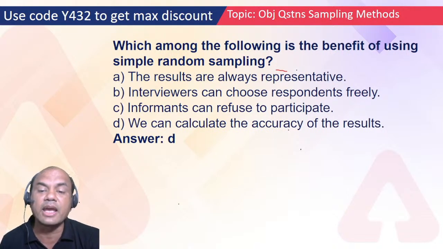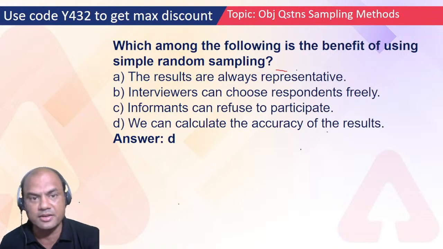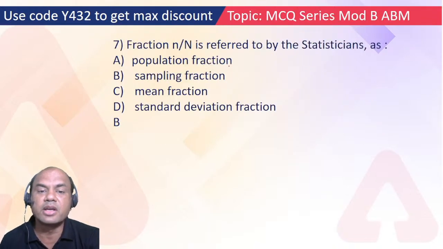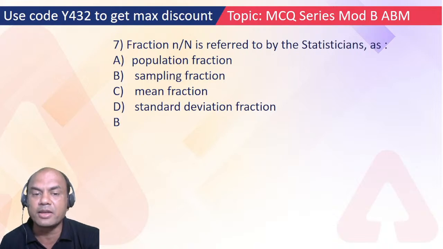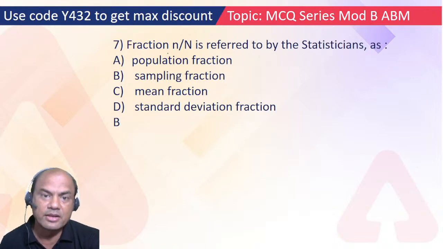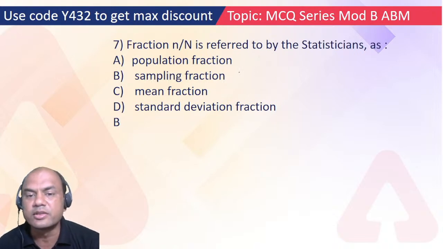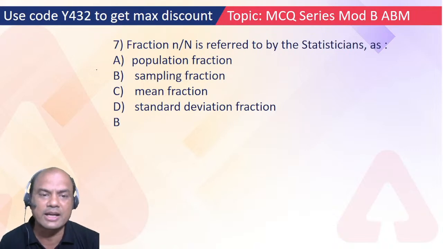We can calculate the accuracy of the results, isn't it? Now, here I have given the answer directly. The fraction n upon N is referred to by statisticians as the sampling fraction. I know many of us don't know this concept. Small n upon capital N, the answer is B. I'll directly give it over here, because it's called the sampling fraction.